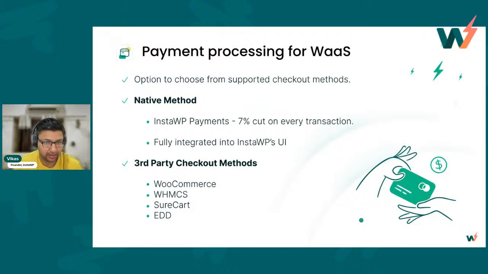We take a 7% cut on every transaction. 93% is yours. It's fully integrated into our UI. It's just a very basic 5-minute setup where you enter your phone number and bank account. And we use Stripe Connect in the background. So just so you know, in case you have had any challenges with Stripe Connect in the past, Stripe Connect is a feature from Stripe where any company can become a marketplace, and that's what we have done. So you sign up as a seller with us, and then you can integrate payments with VAS.